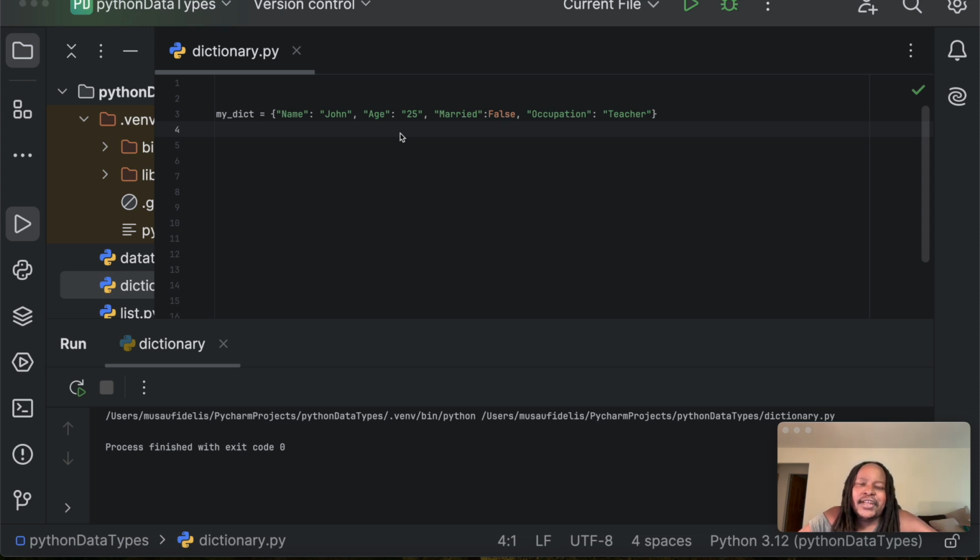The update method updates the dictionary with key value pairs from another dictionary or from another iterable. An iterable is an object in Python that you can iterate through. A dictionary is an iterable. A list is not iterable.